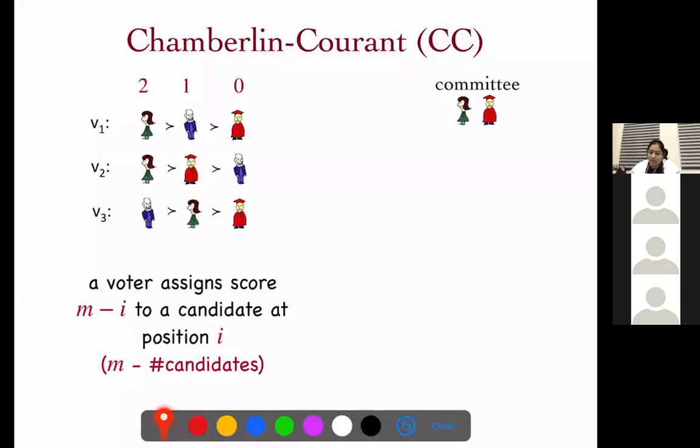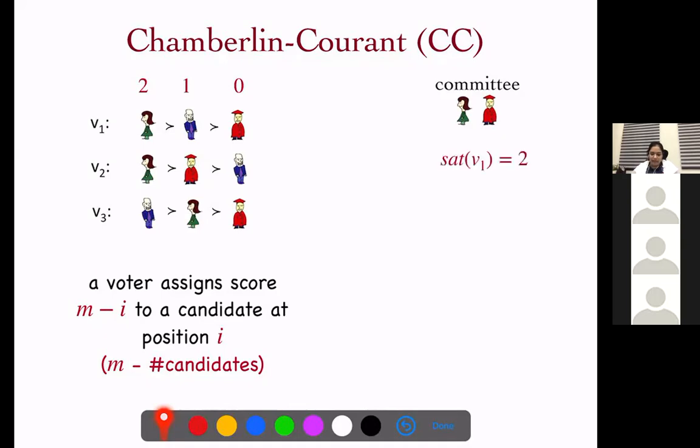The next voting rule which we will consider is CC, which was proposed by Chamberlain and Cohen. So again, we have a ranking over the candidates, and again, every voter gives a voter score to every candidate. So again, we will define a satisfaction value from a committee. So for voter V1, the satisfaction of a committee under the rule CC is the maximum voter score of a committee member.